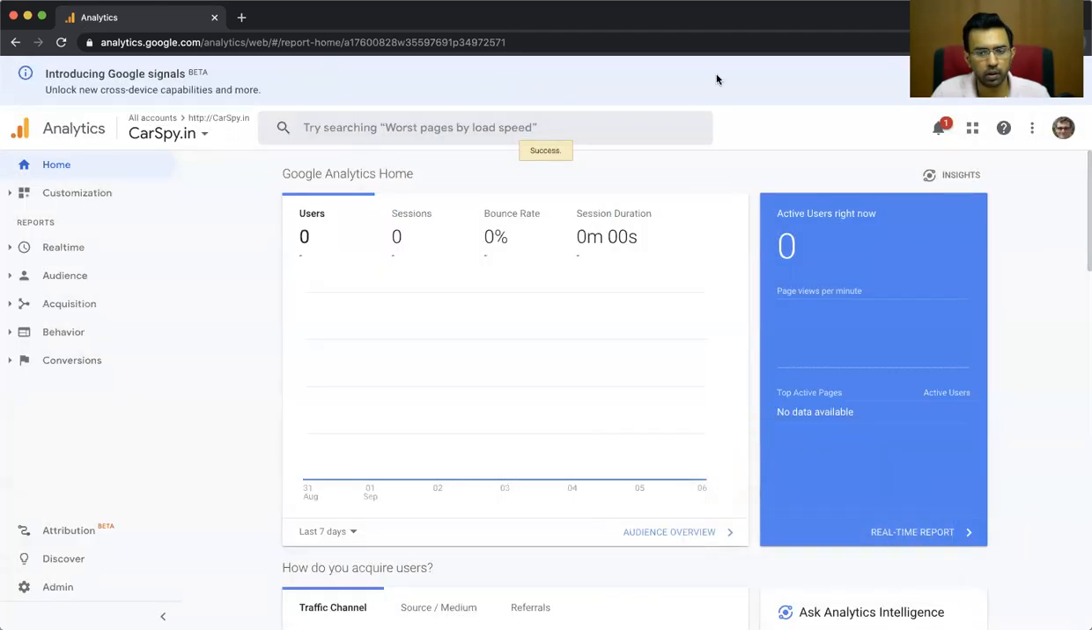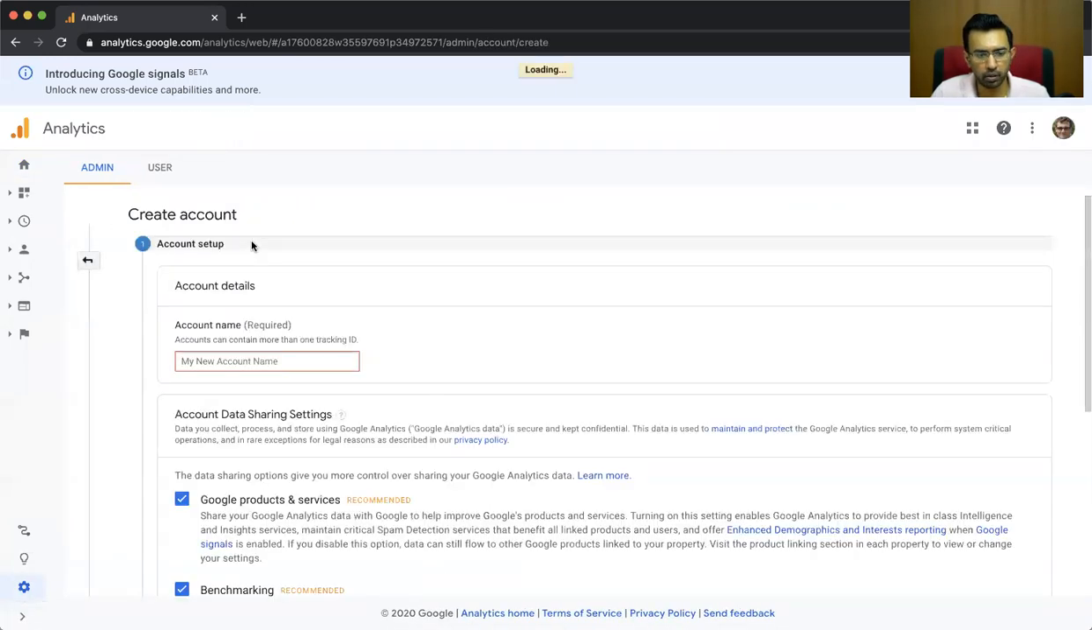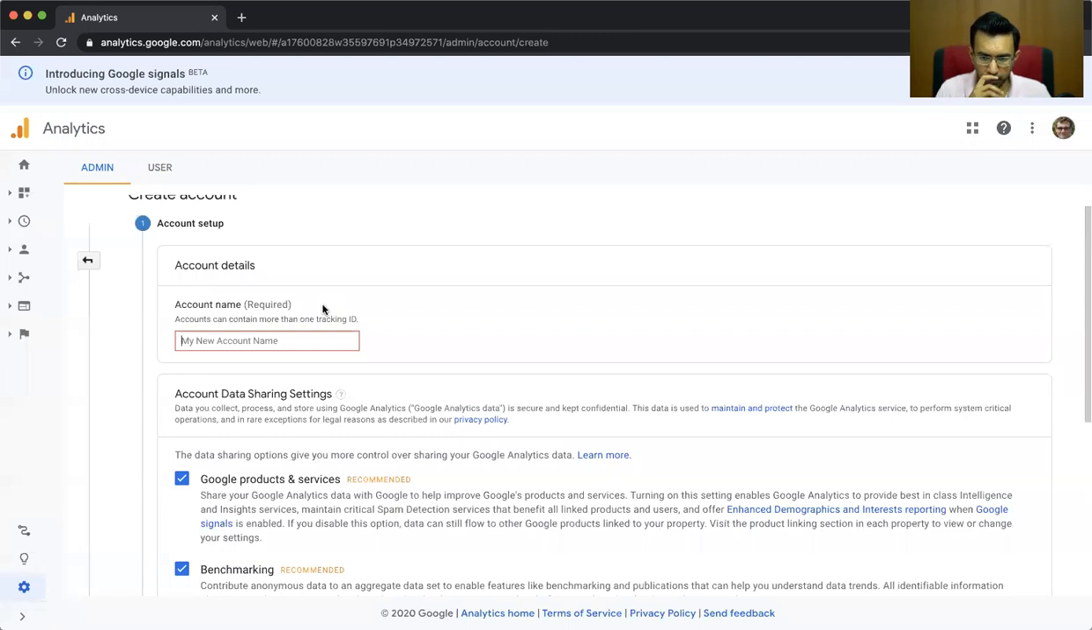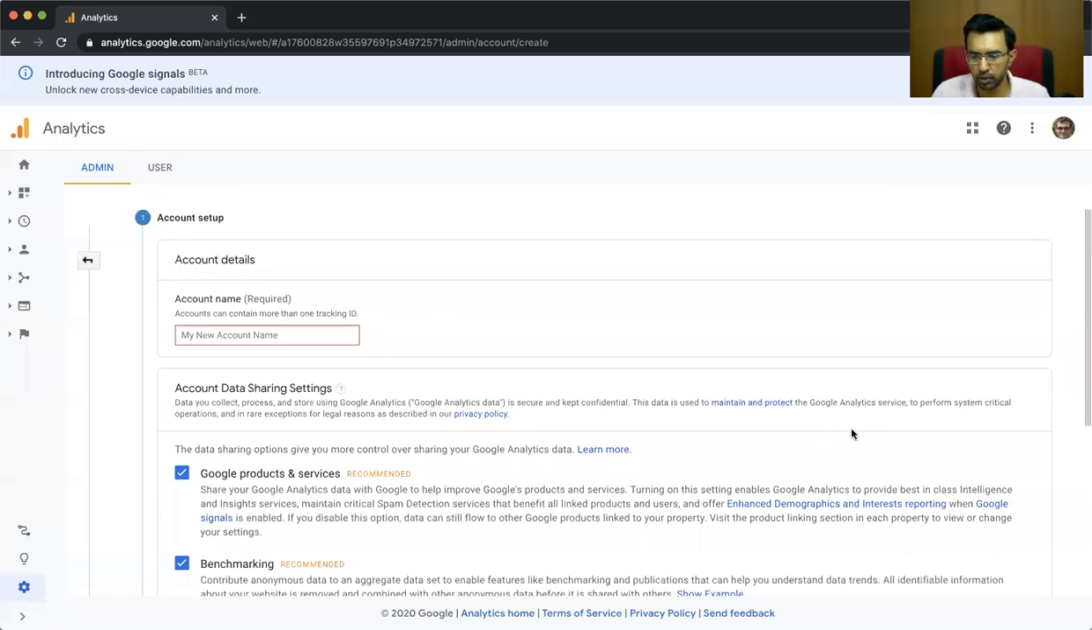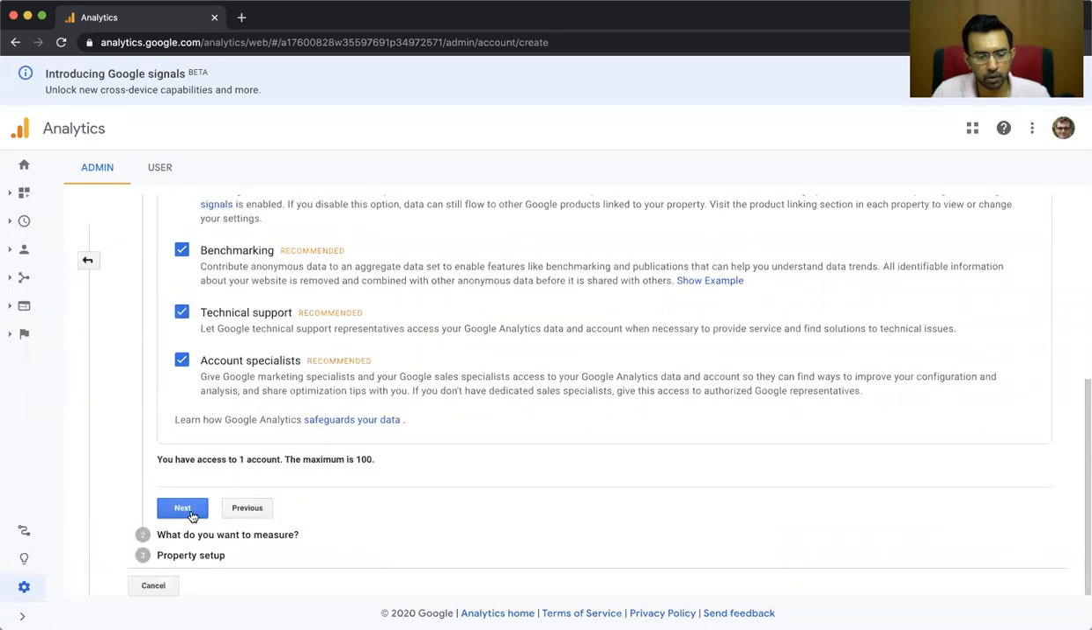So let me see how to set up a new Analytics account. I will go to admin. I will click on create account. If you sign up for a Google Analytics account separately, Control plus Shift plus S is a screenshot. Alt plus Windows plus print screen. Anyway, you can discuss within the group on how to do it. So you can put an account name, so test account name. And then click on next.